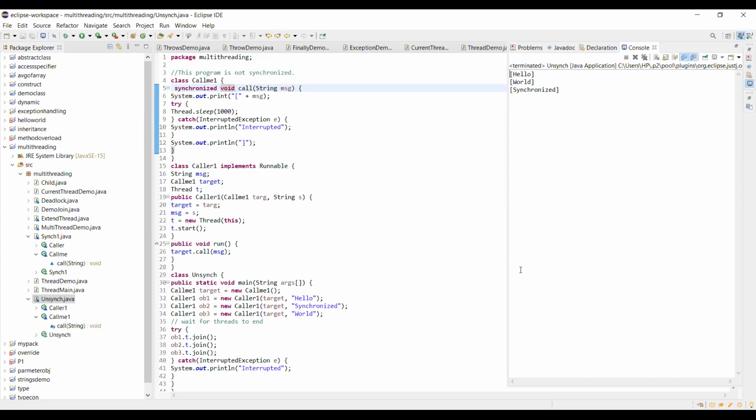Among these two mechanisms, which one is better? Second one. Why? Second one is better. Yeah, obvious, absolutely correct. Why is the second one correct? I mean, using a synchronized block is the better one. Why is making the method synchronized, as we did in this program, not better?